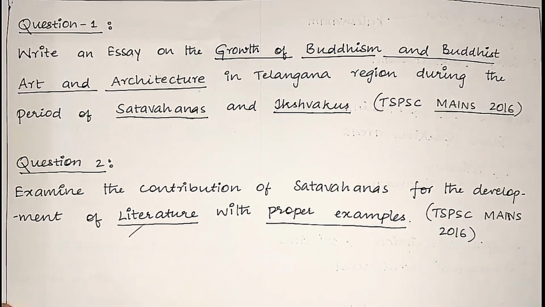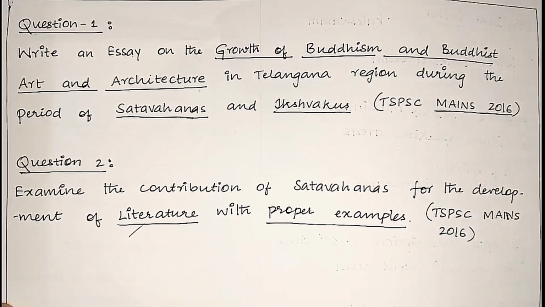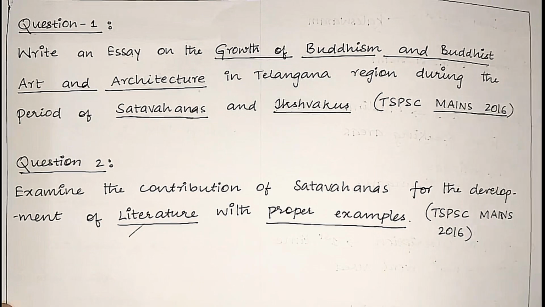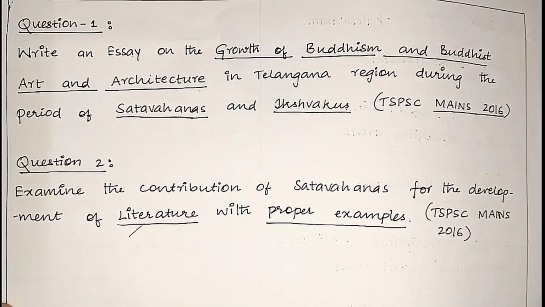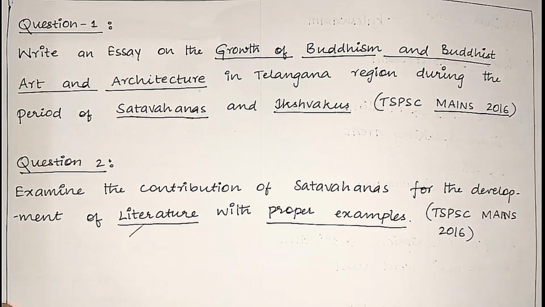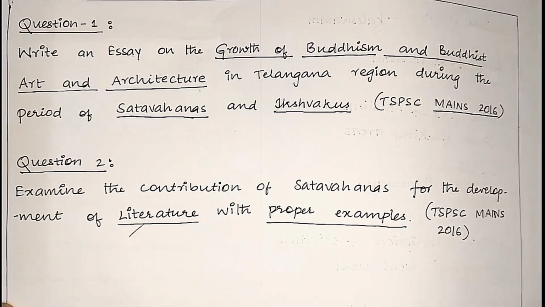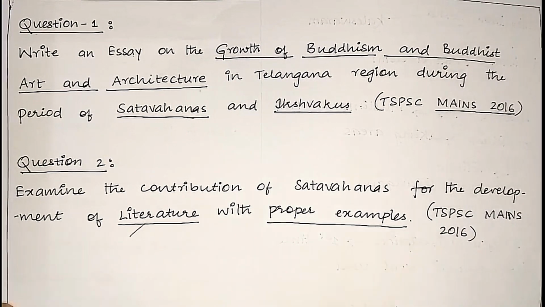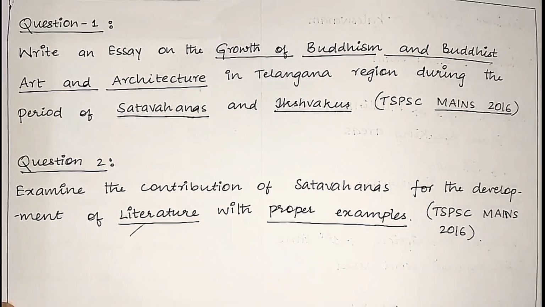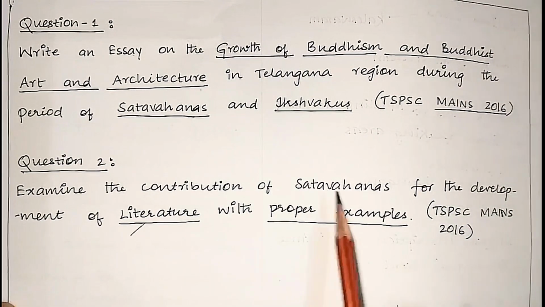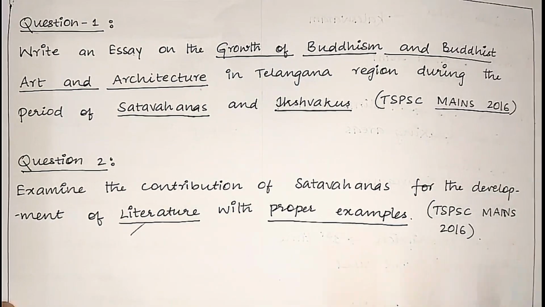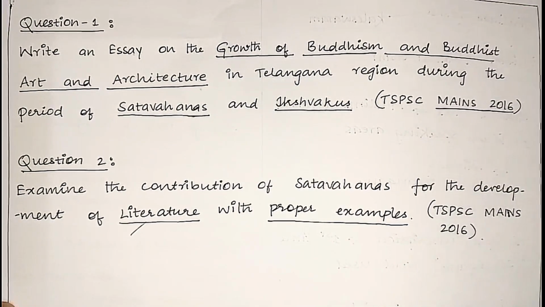You can quote the Kama Sutra by Vatsyayana. You can quote the book written by Hala, the Gatha Saptasati, which also writes about the socio-cultural conditions. And the book written by Somadeva, the Katha Sarit Sagara, which talks about the religious conditions during the time of the Shatavahanas. You can quote that. You have many examples, many works of literature. You can write an answer around them easily.